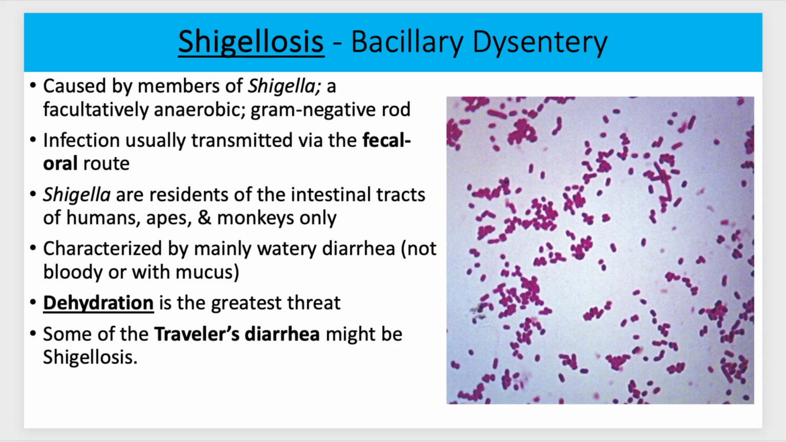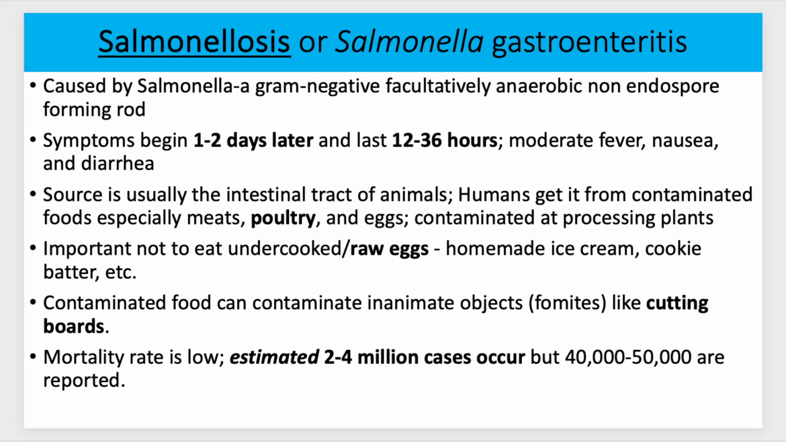And then when you get it, you're going to experience very intense watery diarrhea. And the main threat with most cases of foodborne illness or diarrhea is going to be the threat of dehydration. So some people who get diarrhea when they travel to other countries, it could be shigellosis.